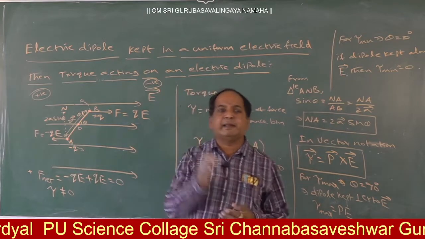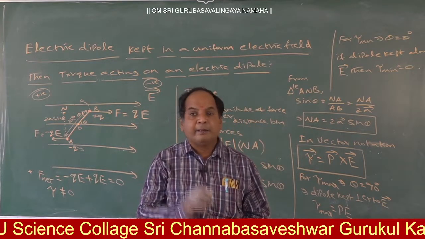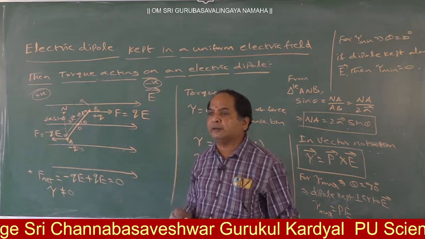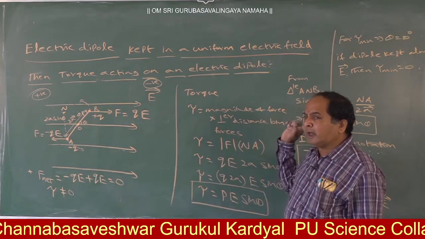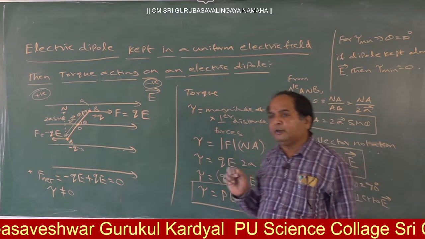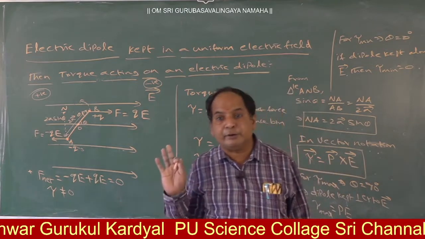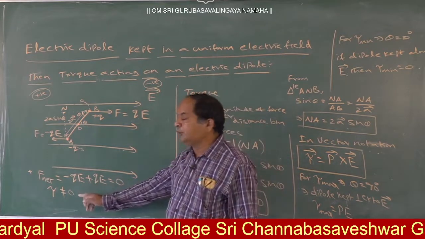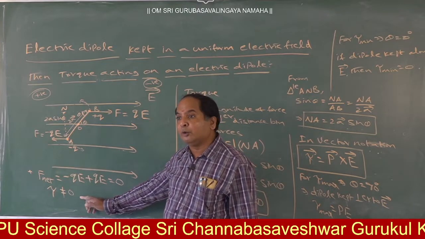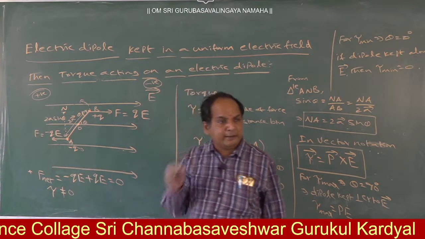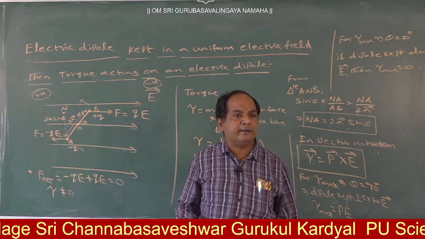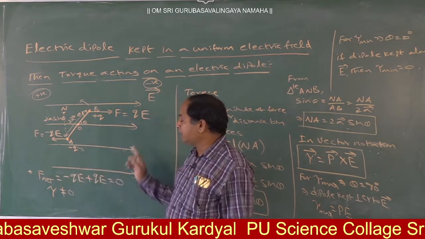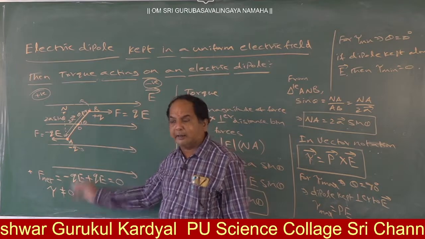Always when you are given any statement, what should you remember? That should be applicable in all situations. Here, the torque tau is not equal to 0 if theta is other than 0. So here commonly we should mention tau not equal to 0. Don't say tau is equal to 0. Tau is equal to 0 only at theta equal to 0 degrees. That's why we can't consider that one. So net force in this is always equal to 0 and torque is not equal to 0.